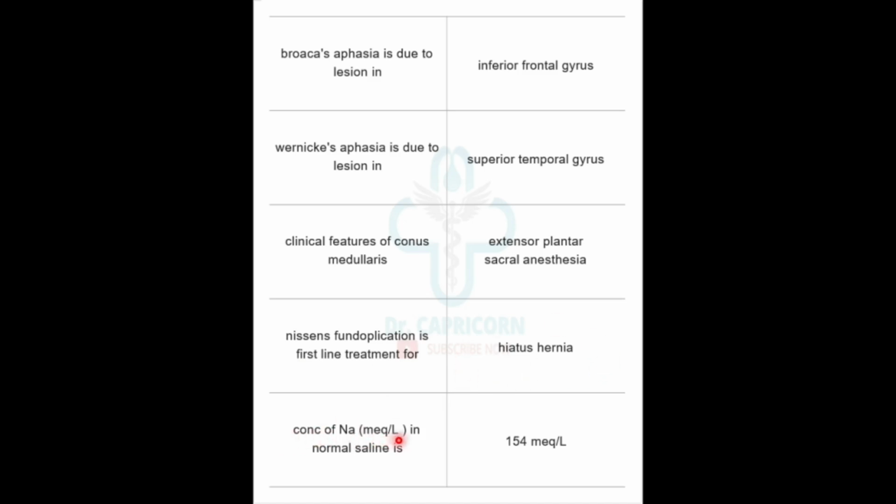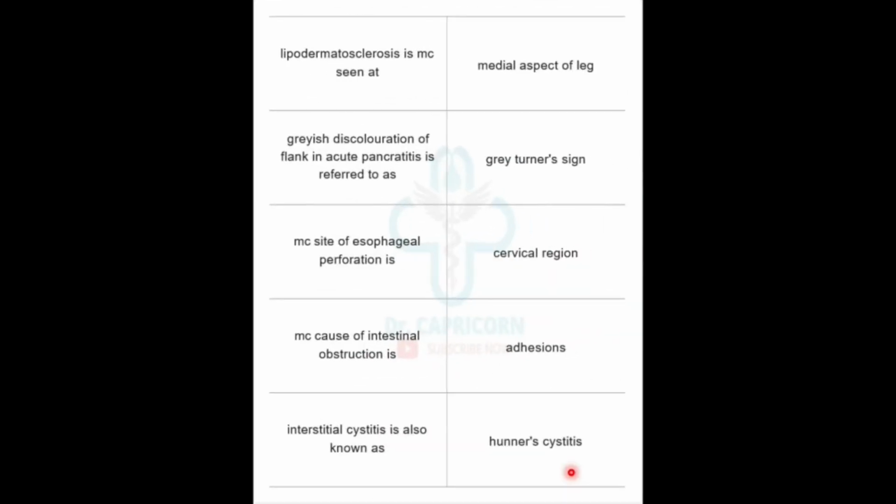Concentration of sodium in normal saline is 154 milliequivalent per liter. Lipodermatosclerosis is most commonly seen in medial aspect of leg. Grayish discoloration of flank in acute pancreatitis is referred to as Grey-Turner's sign, whereas grayish discoloration around the umbilicus in pancreatitis is referred to as Cullen sign. Most common site of esophageal perforation is cervical region. Most common cause of intestinal obstruction is adhesions. Interstitial cystitis is also known as Hunner's cystitis.